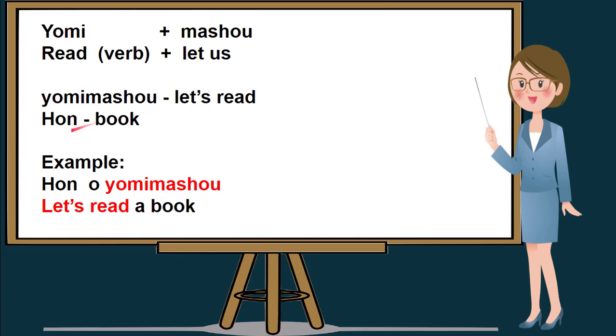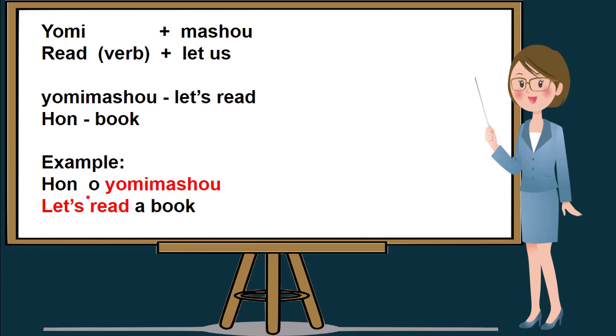We will also be using hon, or in English, it's a book. And as usual, the formula of constructing a sentence using the masho form, the subject should always be in the beginning of the sentence. So hon, which is book, should be in the beginning of the sentence. Let us read this example. Hon o yomimasho. In English, it means let's read a book.